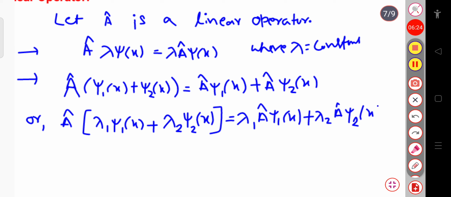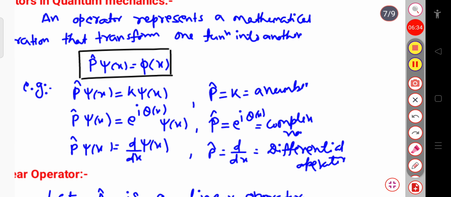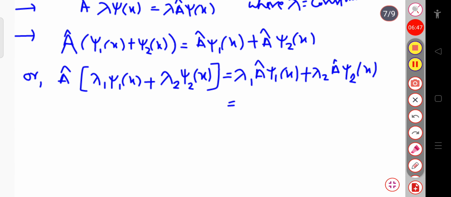Now you know, when an operator operates on a wave function, then this operator P cap, when it operates on the function psi of x, will give another function, phi of x. Also here, the operator A cap, when it operates on the wave function psi 1, will give another wave function.